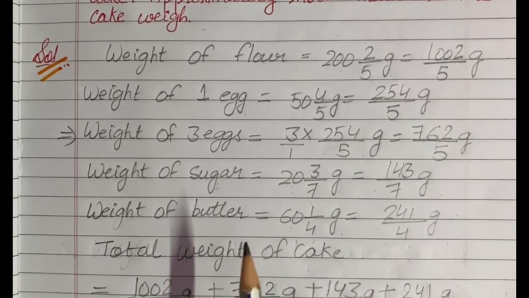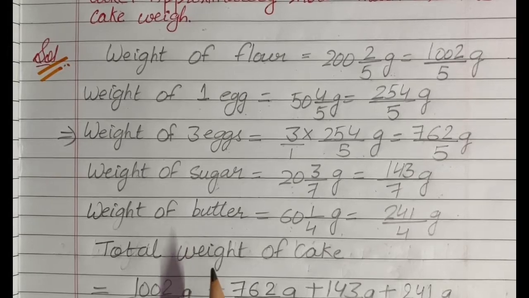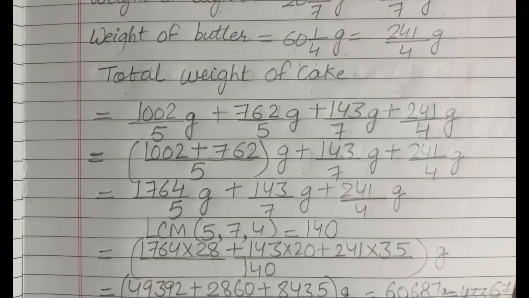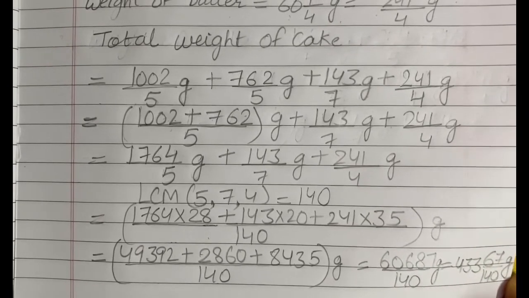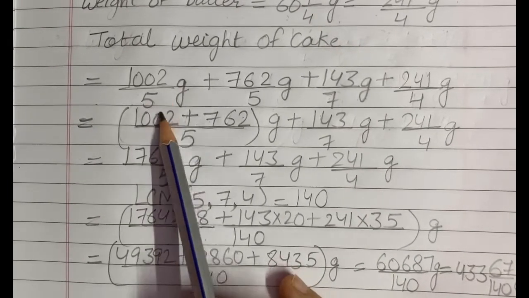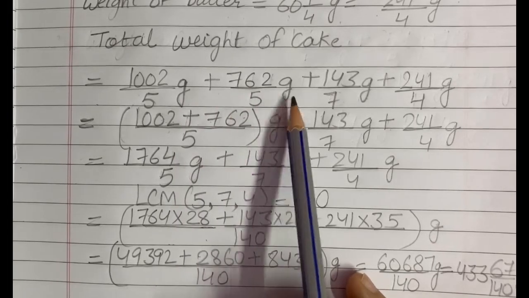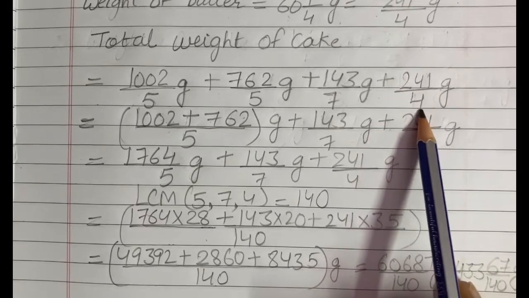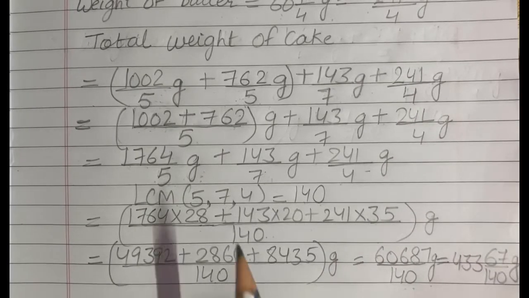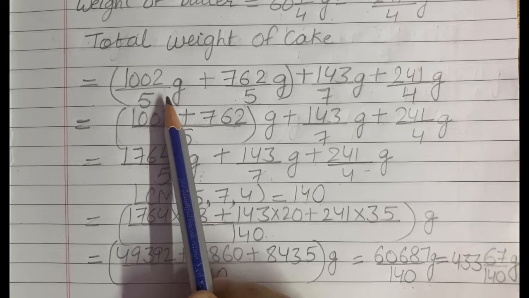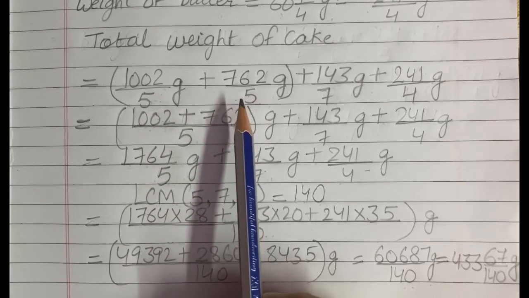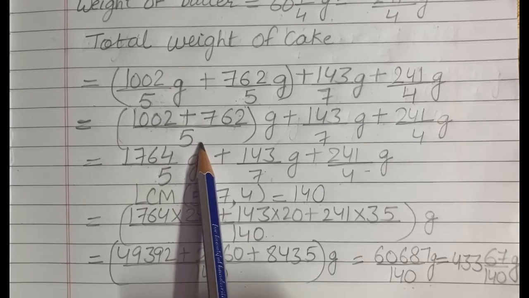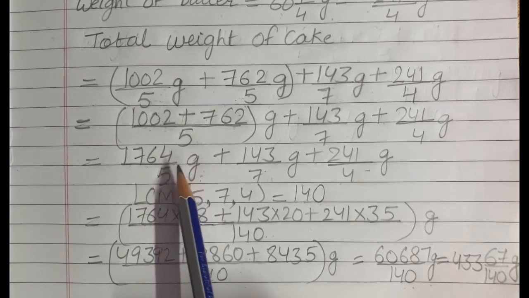Now students, since we want to find out the weight of the cake, what we will do is add the weight of all the ingredients. That is 1002 by 5 gram plus 762 by 5 gram plus 143 by 7 gram plus 241 by 4 gram. Now students, here if we see the first two fractions, their denominators are the same. So we will write the denominator as it is, and we simply add their numerators.